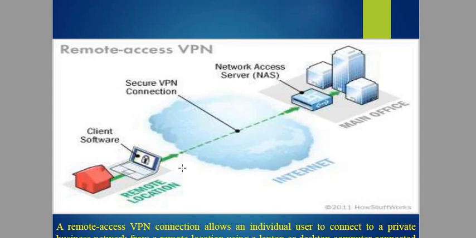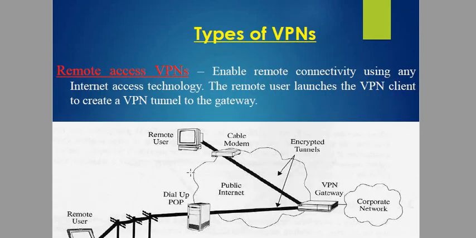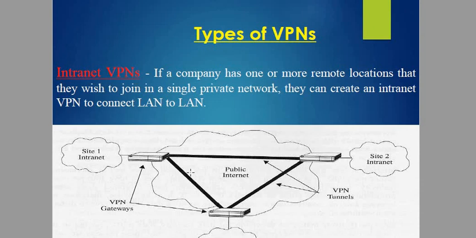A remote access VPN connection allows individual users to connect to the private network. So this is a figure we want to explain to you. The types of VPN, we can say, are the remote access VPN, the intranet VPN and the extranet VPN. Remote access VPN enables remote connectivity using any internet access technology. Yes, so this is the simple type of VPN. You are sitting at your home and you are accessing the company's network, that is a remote access VPN.